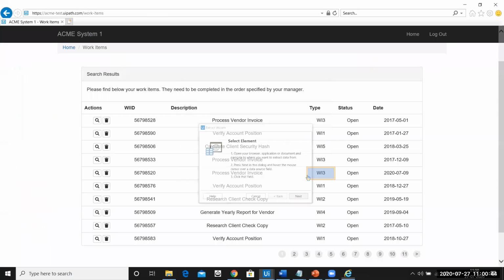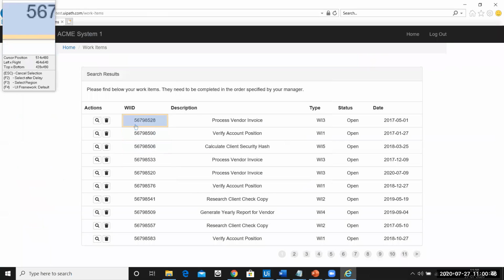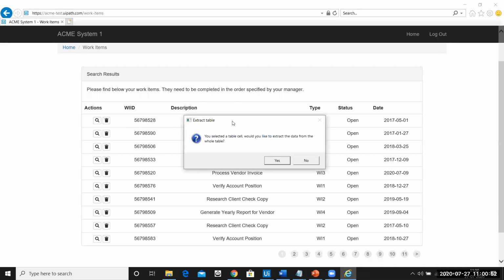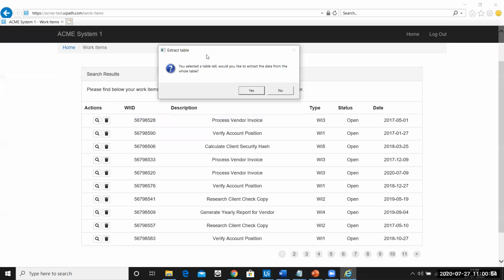We know this window, I'll click on next. Now this is going to be a strange data scraping. If I click on any one of these cell elements, you can see a new window comes up. We haven't seen this window yet. Let us read the information present in this window. It says, you selected a table cell. Would you like to extract the data from the whole table?